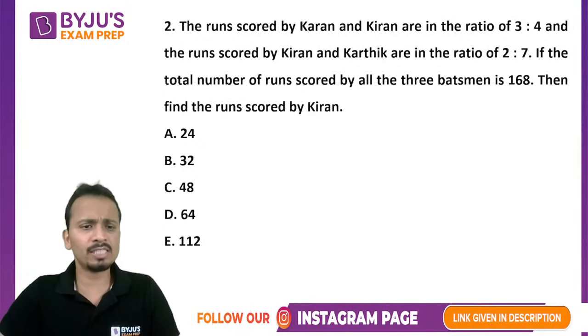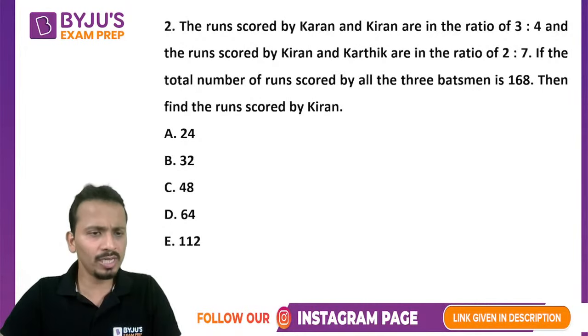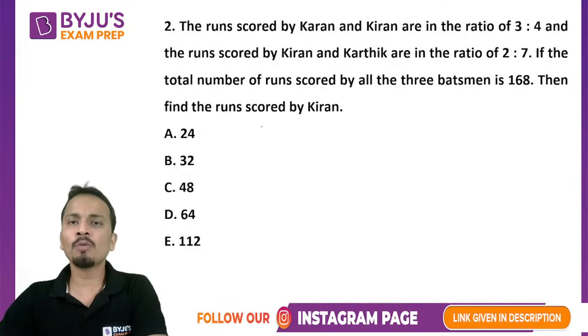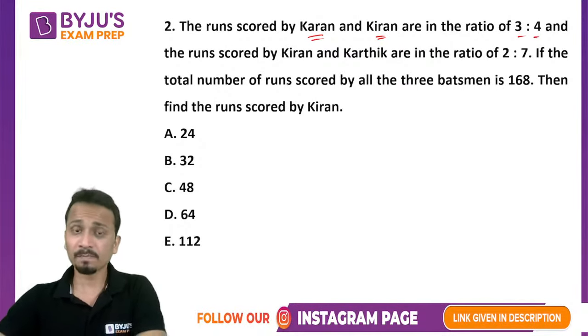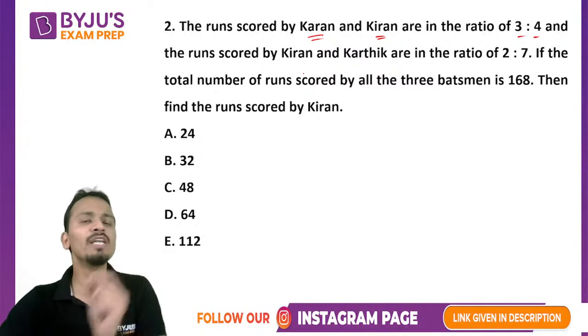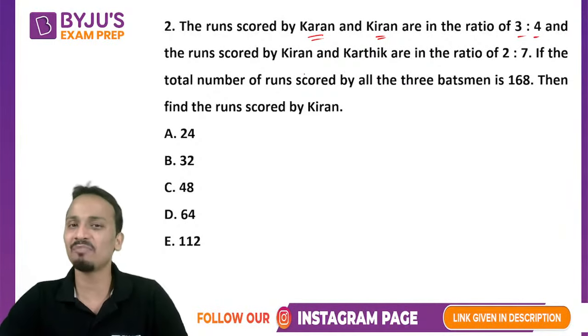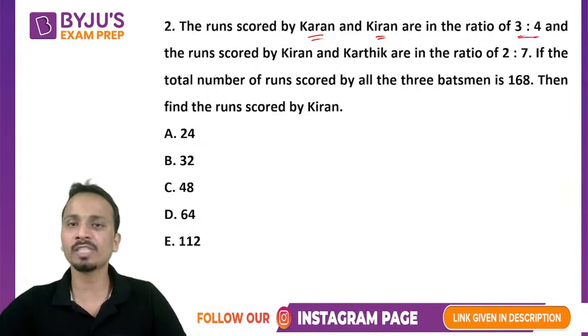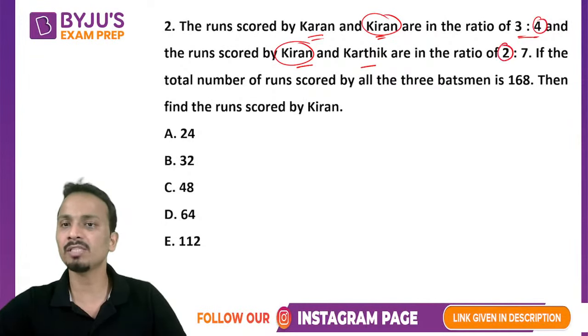All right. So let's solve this one slowly so that other students can also solve it. The runs scored by Karan and Kiran is 3:4. Now, just to create confusion, they will give you names starting with the same alphabets. So Karan and Kiran, the ratio is given. Kiran and Karthik, the ratio is given. Now, since Kiran is the common point here, I should make these two numbers the same.